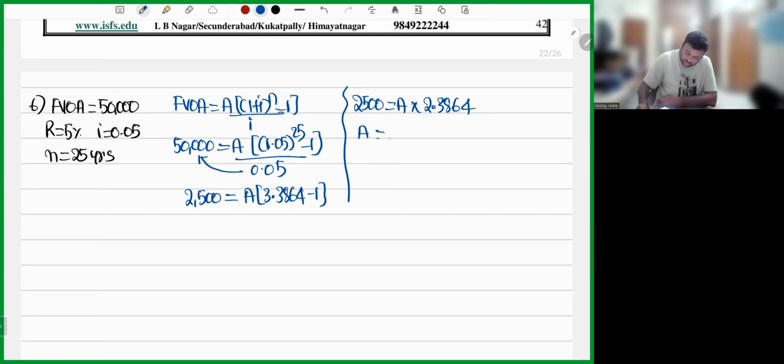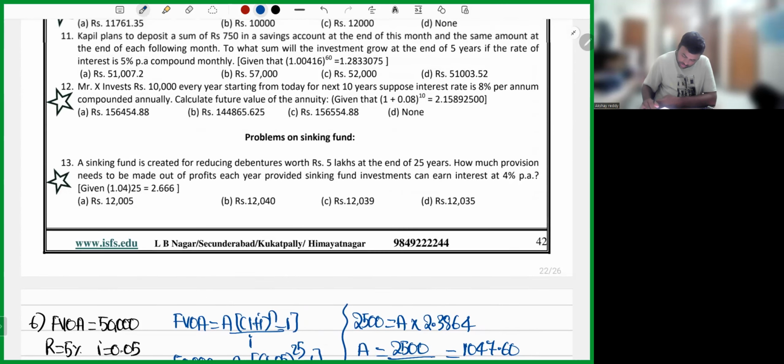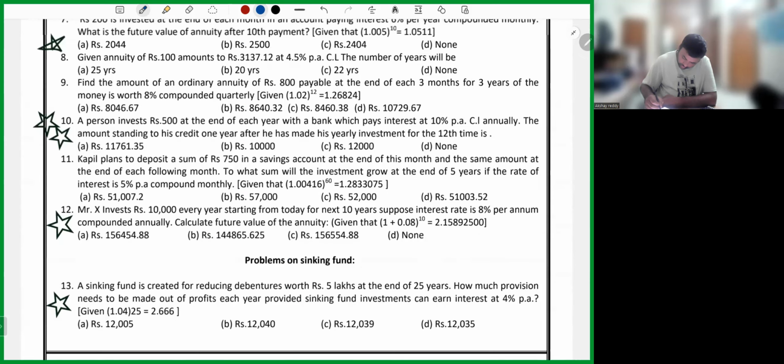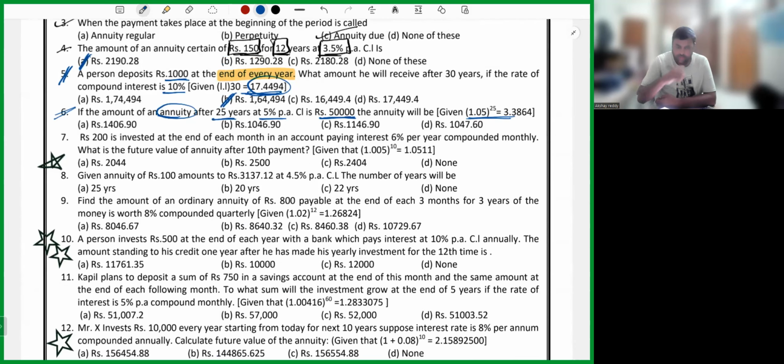Therefore, A is equal to 2,500 divided by 2.3864. So the answer is simply 1047.60. Option D. Simple question, nothing much difficulty in this question.